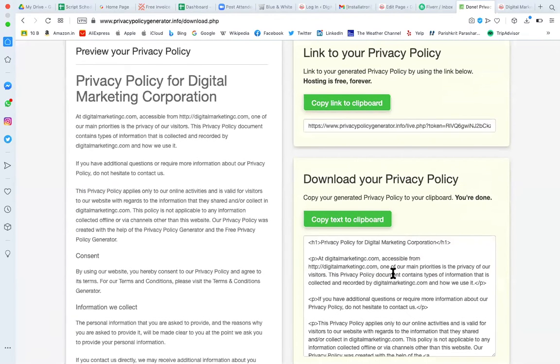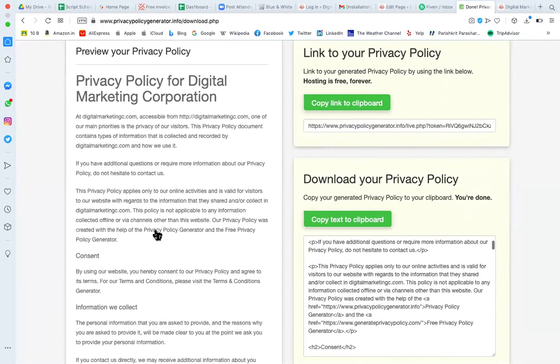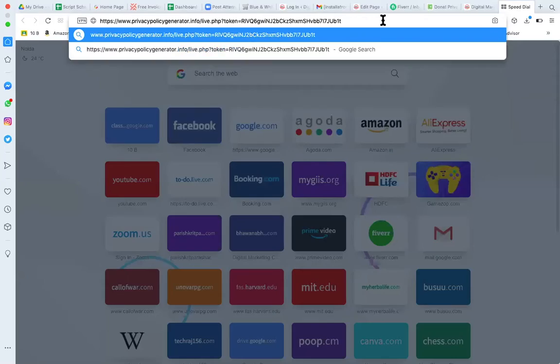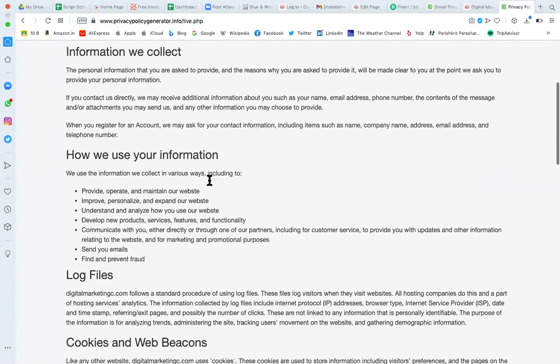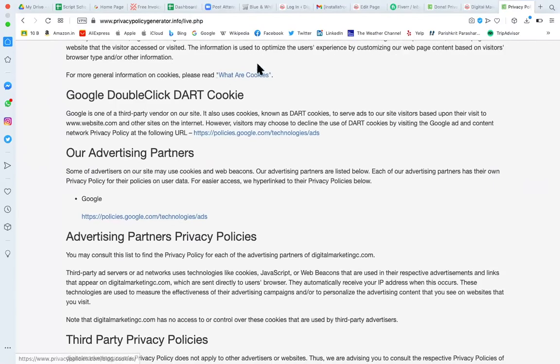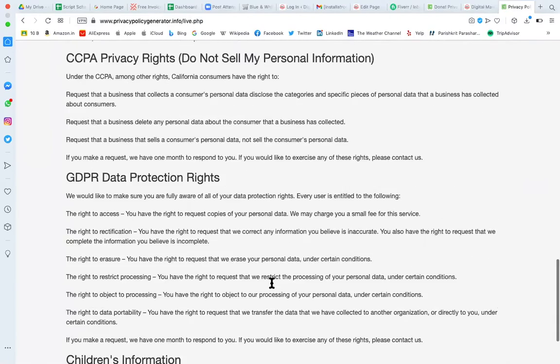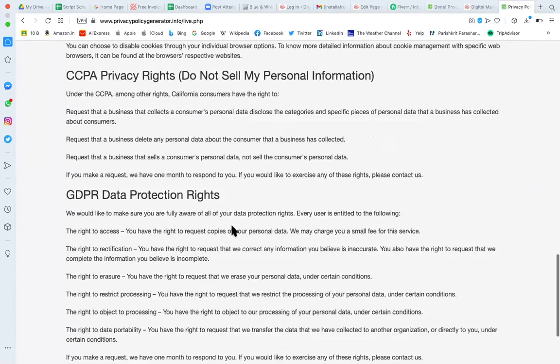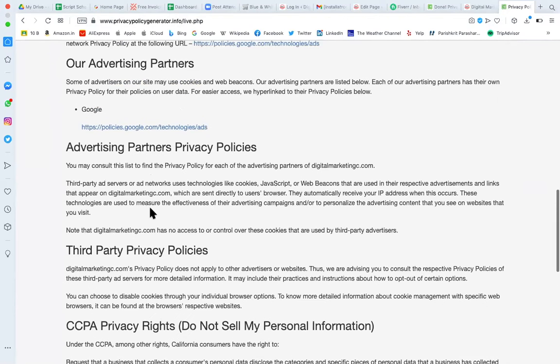If you want to enter it into the HTML, you can copy the HTML file. If you want to share the link somewhere, you can simply share the link. But this data is not on your server, it's on the privacy policy generator server. Right. So we cannot download it to our PC. Yeah, downloading will require payment. I will copy paste. Okay.